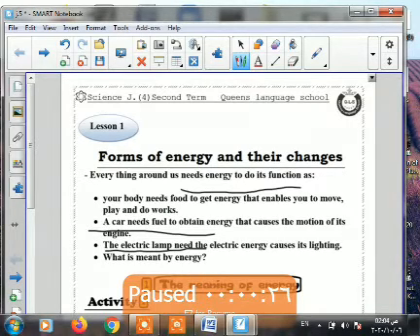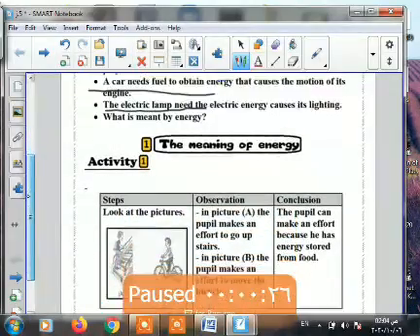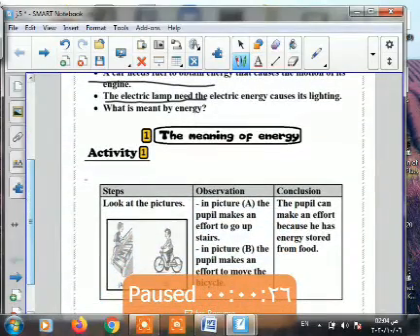Let's go to know. If I go upstairs, do I need energy or I don't need energy? Of course I need energy. How can I get energy? I get energy from my food. So I must eat my food to get my energy to do my activities.